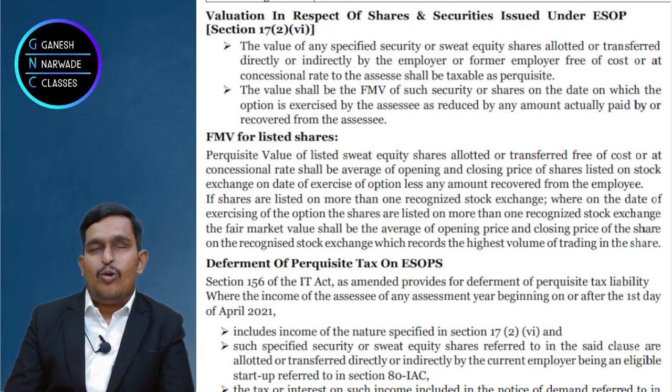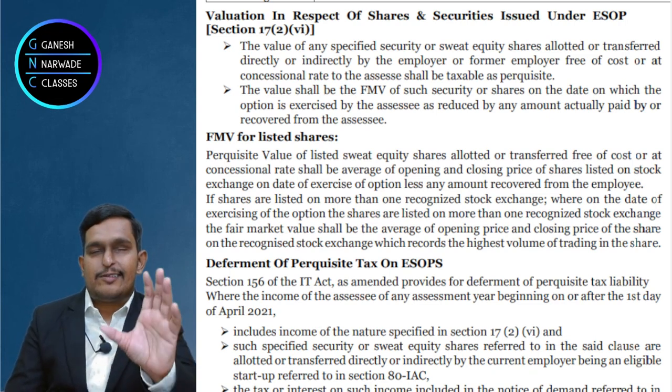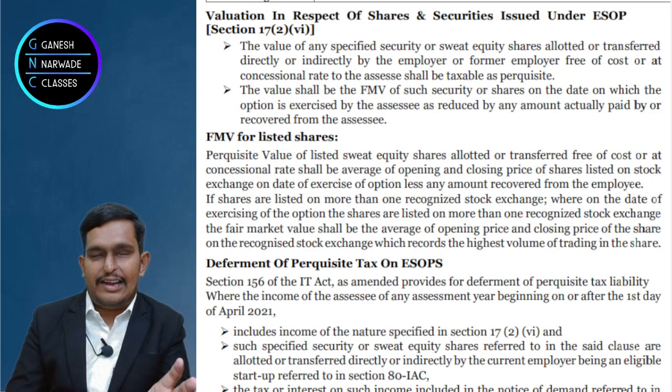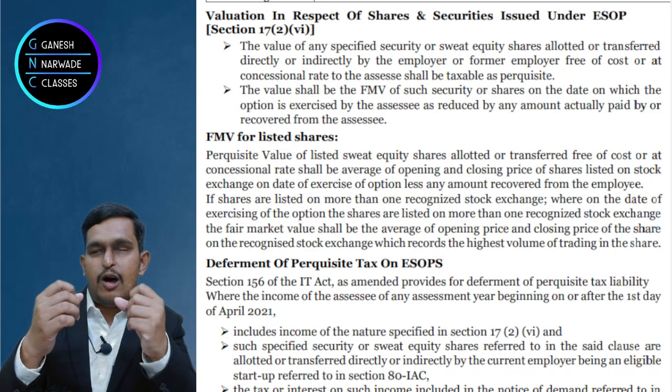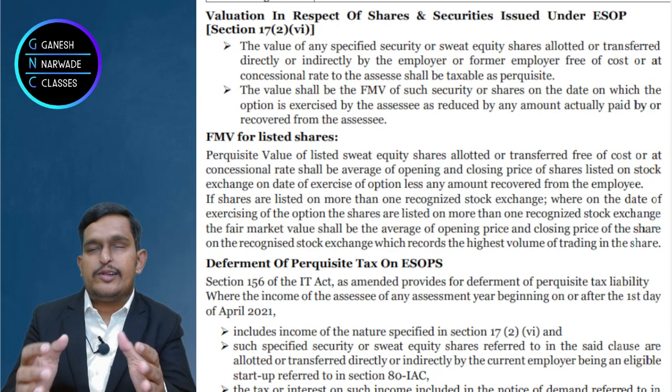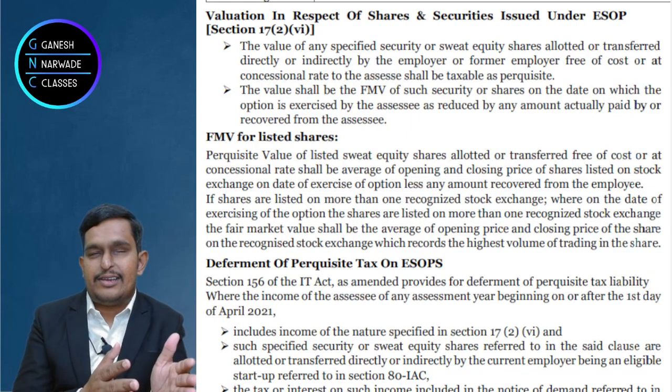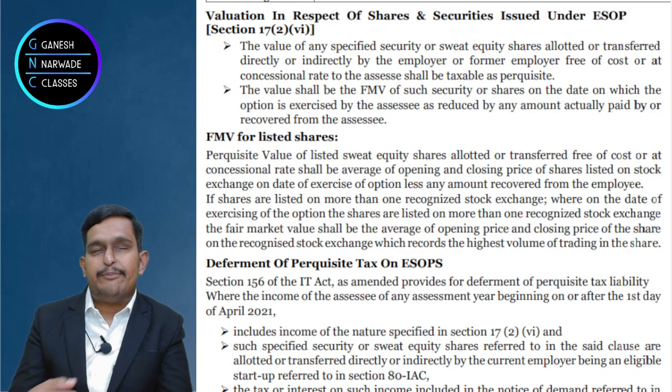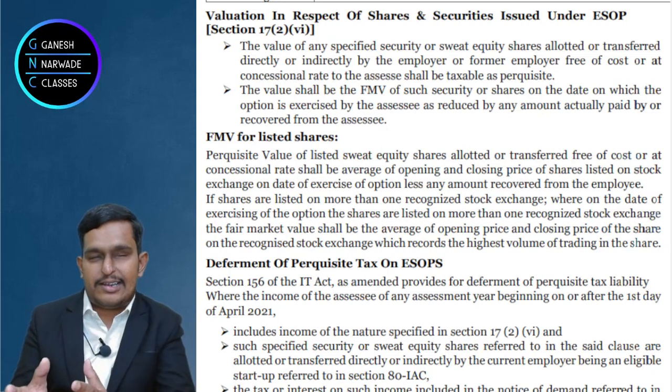Now, okay, we should tax, but when should we tax? When this option is given, right? Because the employer will give the option to the employees, correct? So it should be taxed when the option is given, or when the employee exercises the option, that means he actually takes the shares, or maybe when the shares are allotted.